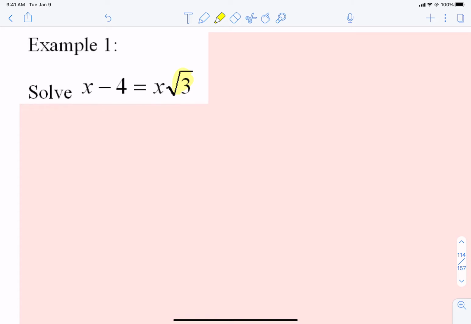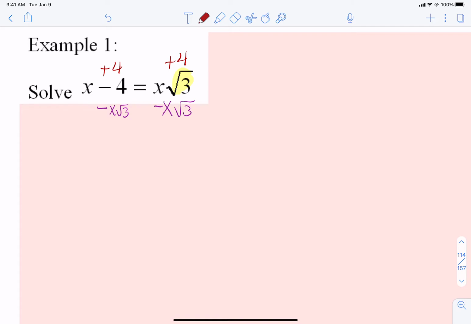wouldn't we do the good old trick? Let's get the x's to one side and the numbers to the other side. It's the same thing. Anything that contains an x, let's take it to the left, and anything that does not, let's push it over to the right. And so I'm going to subtract the square root of 3x from both sides. And then I need to get rid of this 4, so I'm going to add a 4 to both sides. Okay. So I'm just going to move things around.